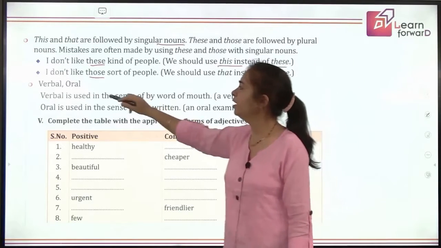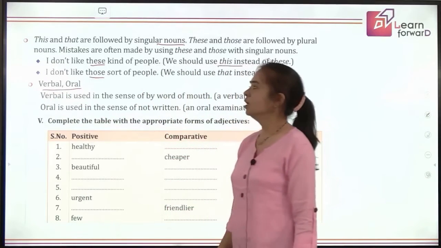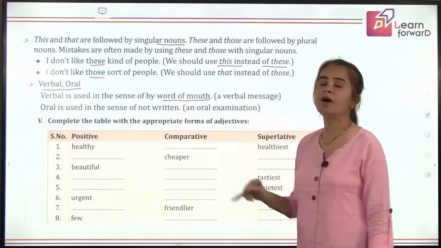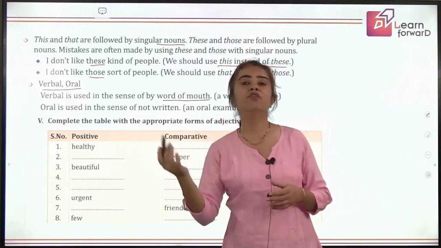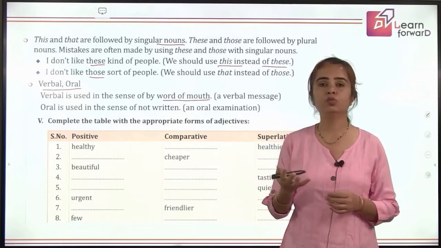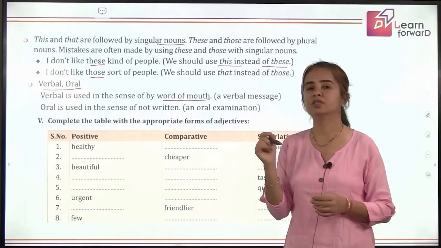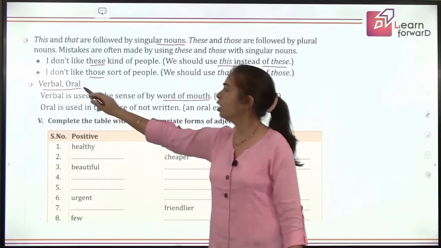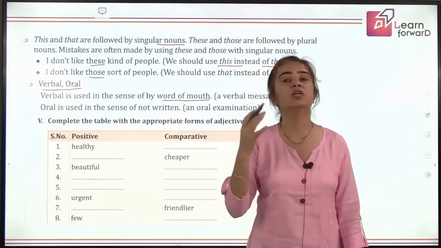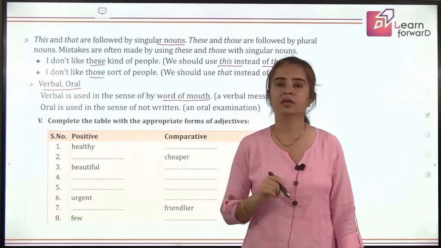Let's move ahead. What is the difference between verbal and oral? So verbal is used when we are talking about the word of mouth. That means I sent a verbal message. So it was by a message through mouth. Like communication, the mode of communication is words, right? But when we are talking about oral, that means it was not written. It was a replacement of written. Oral means not written. This is the difference.